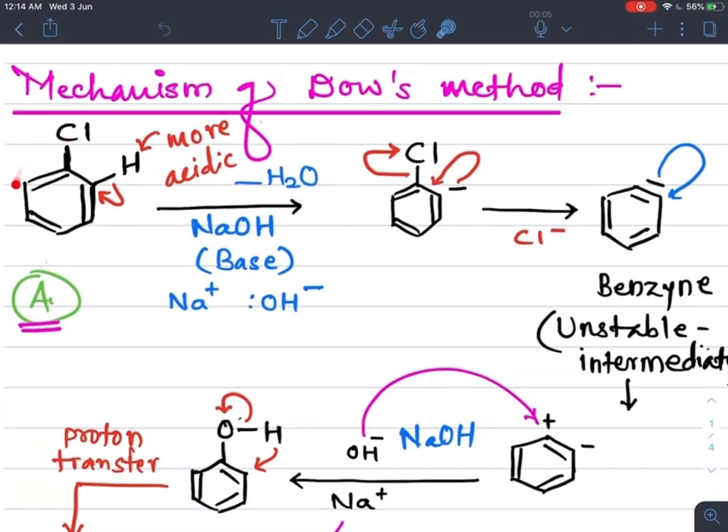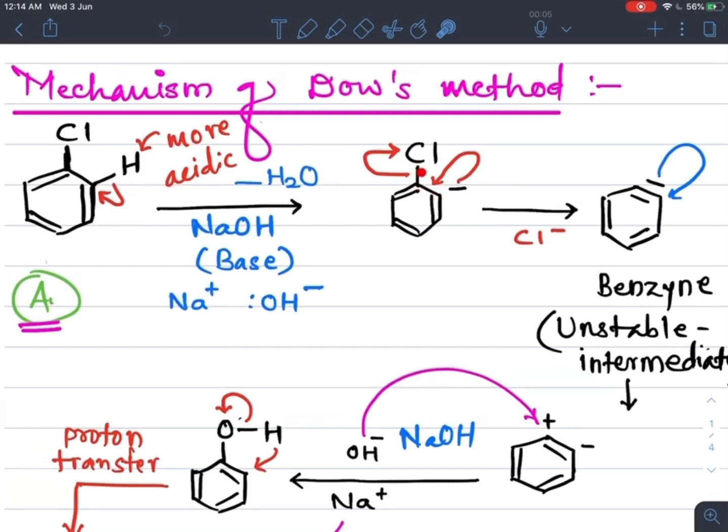So what do we get as the first step product? Here the Cl as it is attached to this benzene ring, and by these two electrons this carbon carries a negative charge. Now these two electrons shift to this carbon, in between these two carbons.